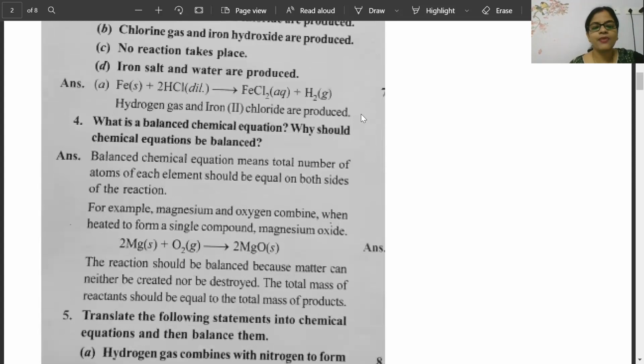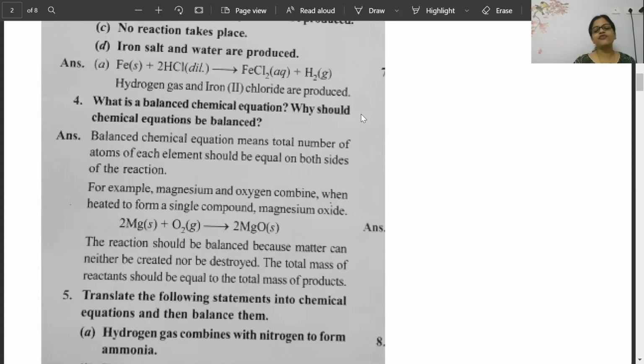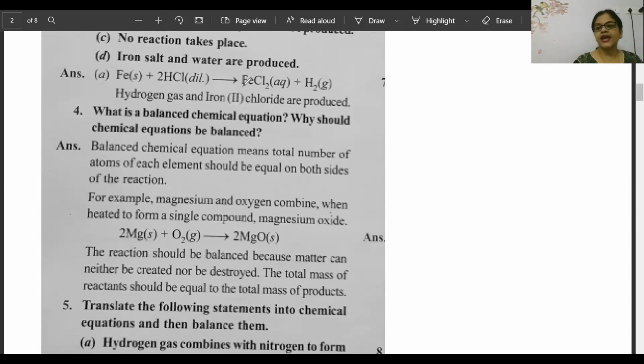This question, one by one you do. Translate the following statement into a chemical equation and then balance it. Hydrogen gas combined with nitrogen gas to form ammonia. Let's see how you can type it. Hydrogen gas combined with nitrogen gas to give ammonia. Very simple equation. Should I do it? I'm writing the balanced one: hydrogen gas, okay.